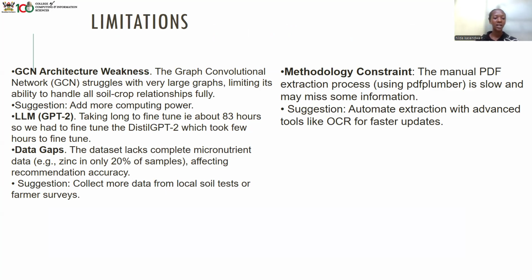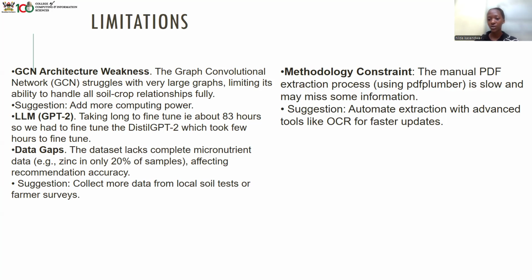Then we had data gaps. The dataset lacks complete micronutrient data. For example, zinc only appeared in 20% of the samples. This was affecting the recommendation accuracy. So the suggestion is that we collect more data from local soil tests or farmer surveys.